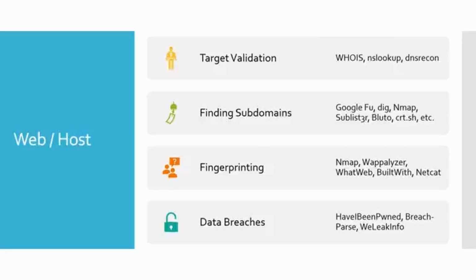On top of this, when we're doing our web and our host, on the web side, we're going to look for subdomains, and we'll talk more about that as we get into it. But we can do that with Google, we can do that with Nmap, Sublist3r. There's so many different tools that we can use, and we'll cover some of the tools and how to do it. Get a little deep into that as well, especially as we get into the website side of things.